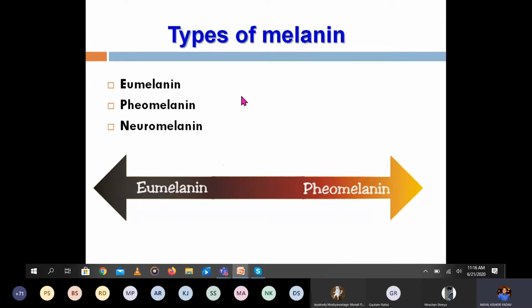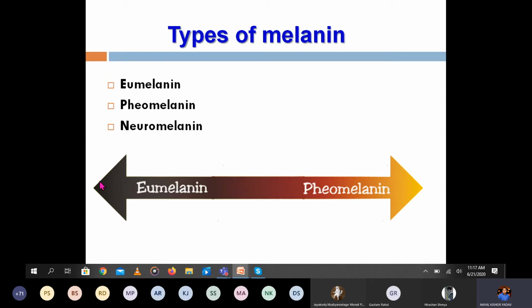So for the types, many books say there are two types of melanin, some books say three types of melanin. So eumelanin, pheomelanin, and neuromelanin. Okay, neuromelanin, you can say this is present in the neuron, and you can see here the color. Pheomelanin, you can see from the red it comes to a little bit yellow, light yellow, and eumelanin, when it comes to the left side, is more black.